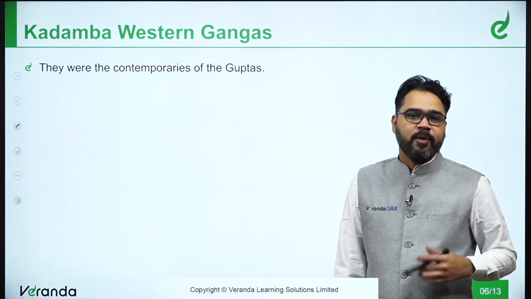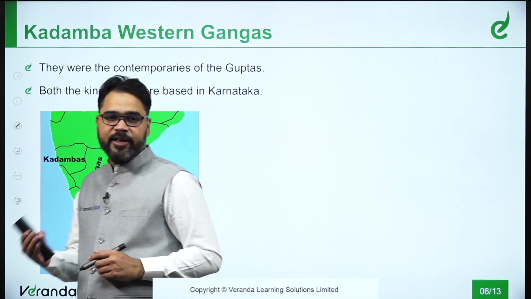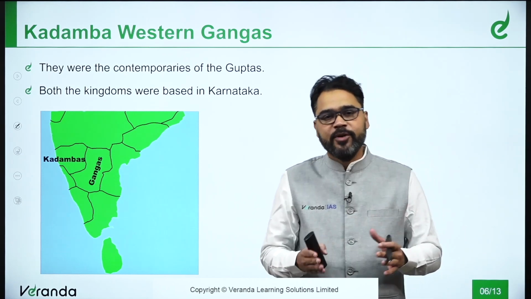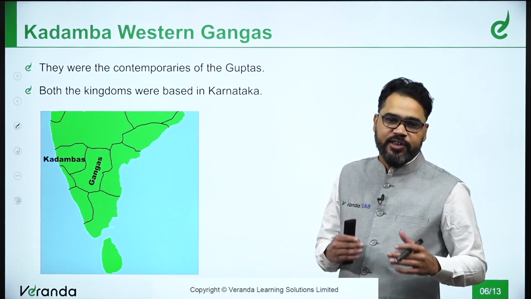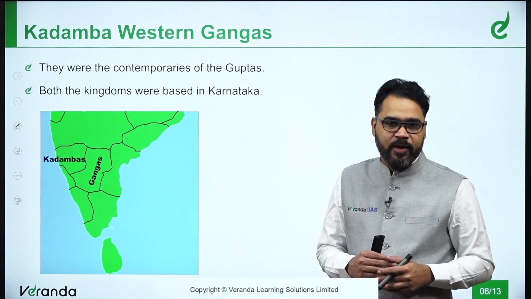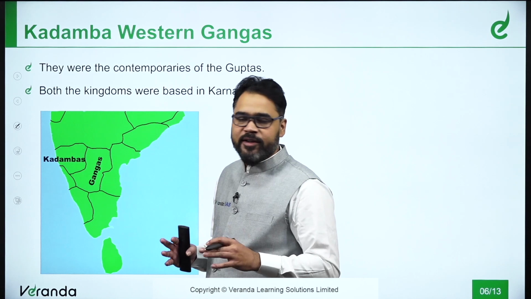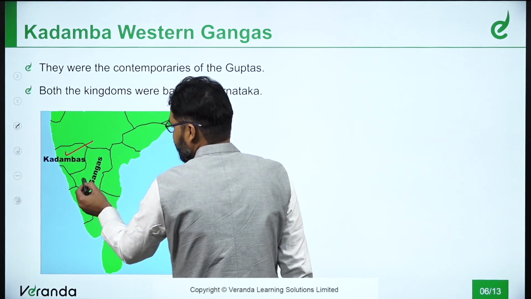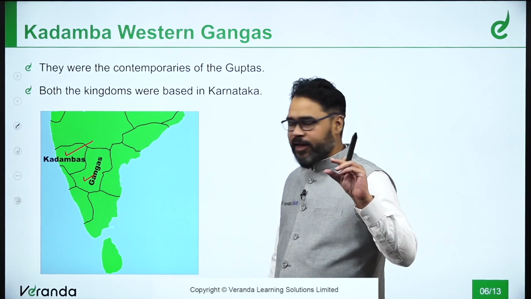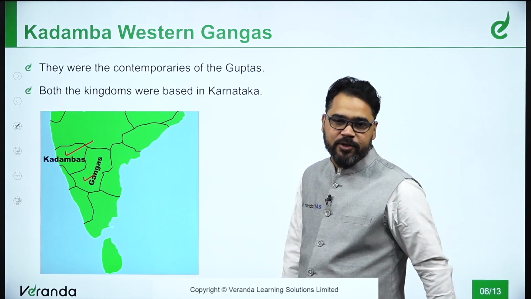The Kadambas and Western Gangas. If we speak about these rulers with reference to North Indian history, they can be said to be the contemporaries of the Guptas. The time slot during which they were present was the prominence of the Guptas in the northern India region. The Kadambas and the Western Gangas were located prominently in the Karnataka region. You can see here, the area was very small, but they had an important prominence in this particular area, specifically at that particular time.